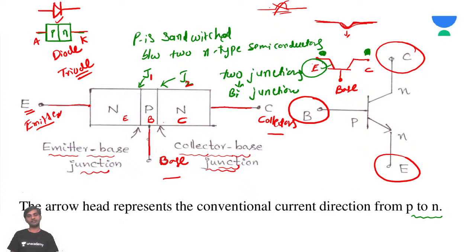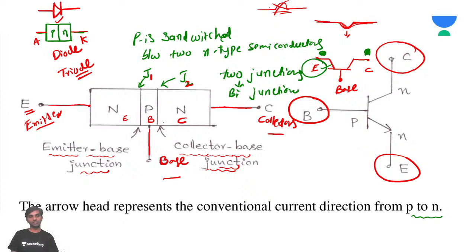And we have seen the symbols. This is a symbol of a transistor. These are the three electrodes. As a diode has two electrodes, anode and cathode, we have three electrodes here. Each electrode is called emitter, base, collector. We have discussed in detail why this is called emitter, why this is called base, why this is called collector.